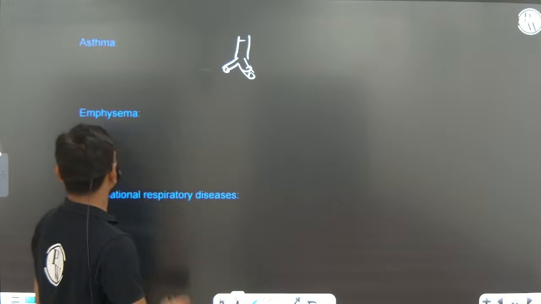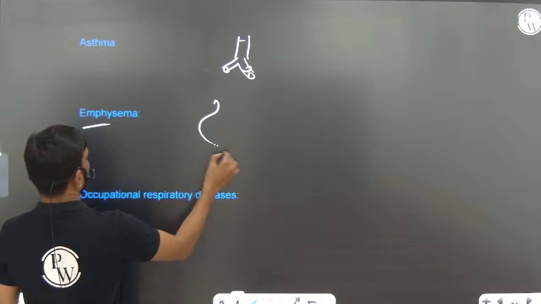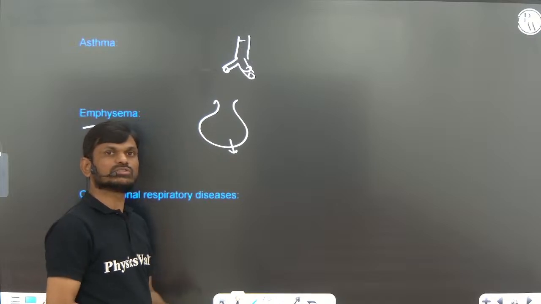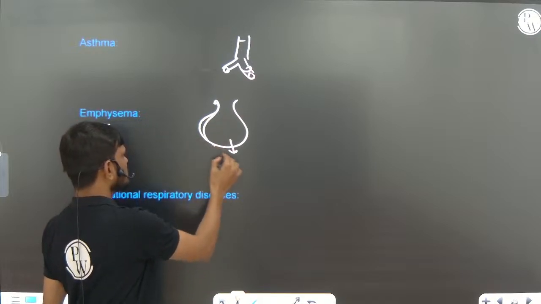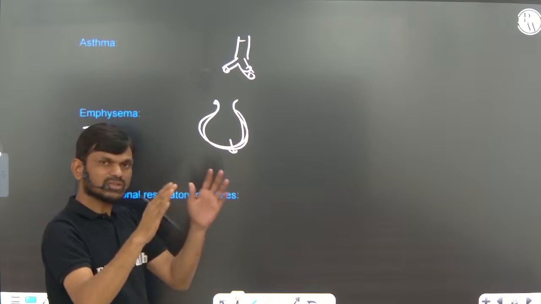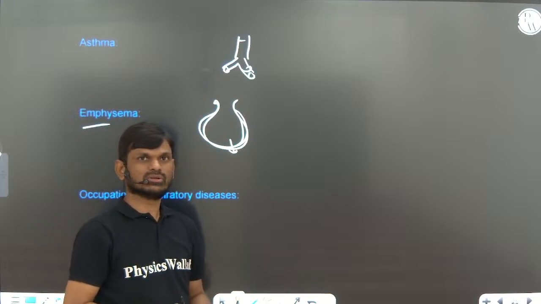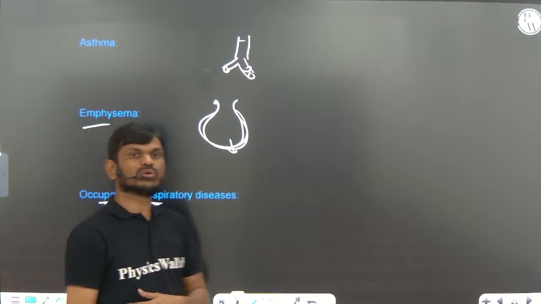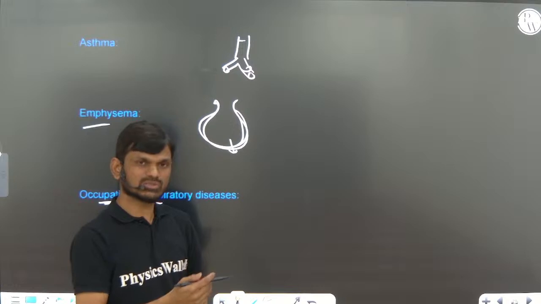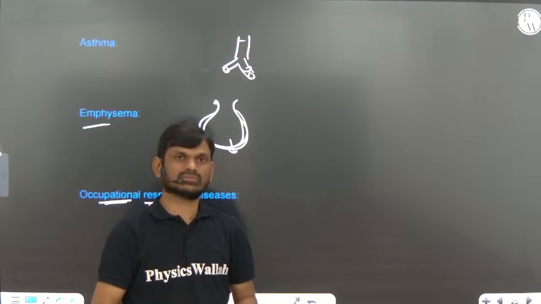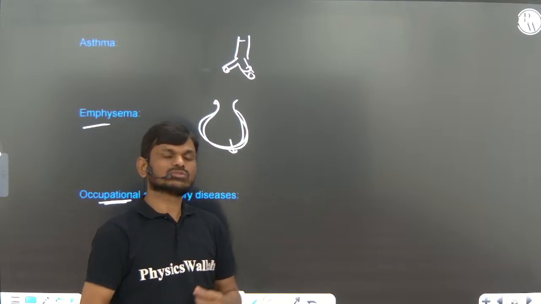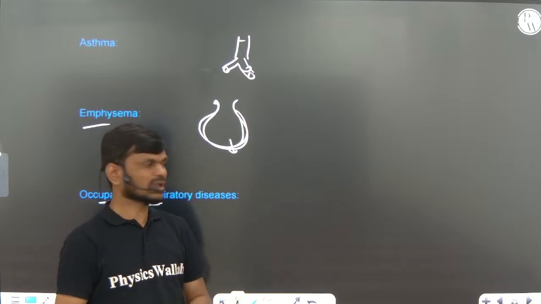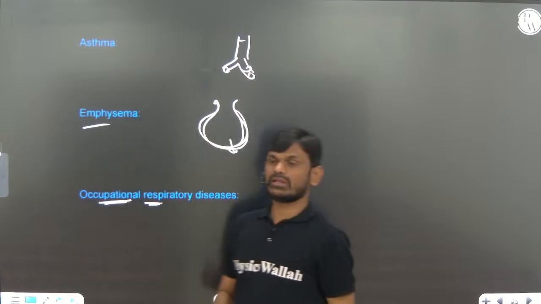Okay. Emphysema is chronic damage of the alveolar walls. Due to cigarette smoking, there is damage to the alveolar walls that decreases the surface area for exchange of gases. Occupational disorders: people working in the stone breaking or asbestos industry are exposed to dust that leads to problems, which can cause proliferation of fibrous tissue in the lungs. So these are the diseases, very, very important.